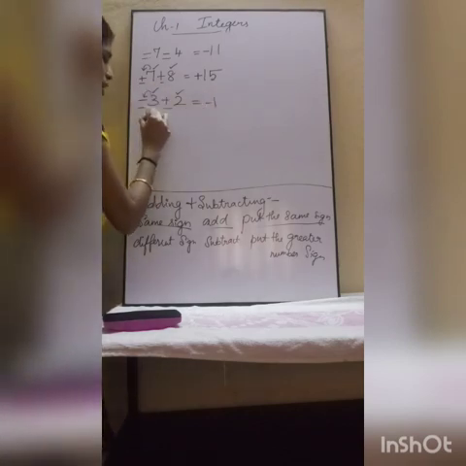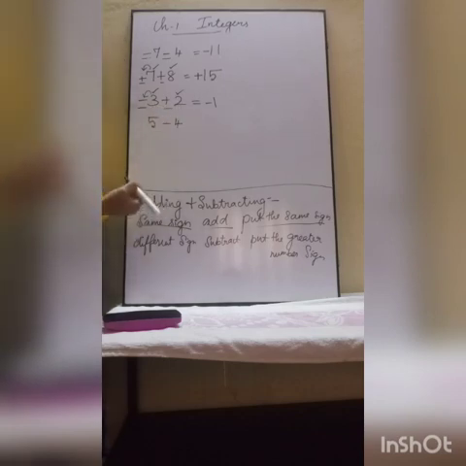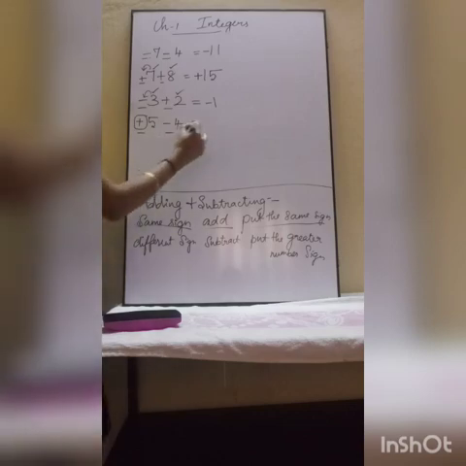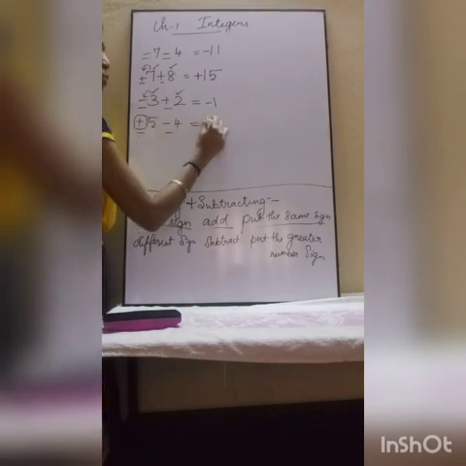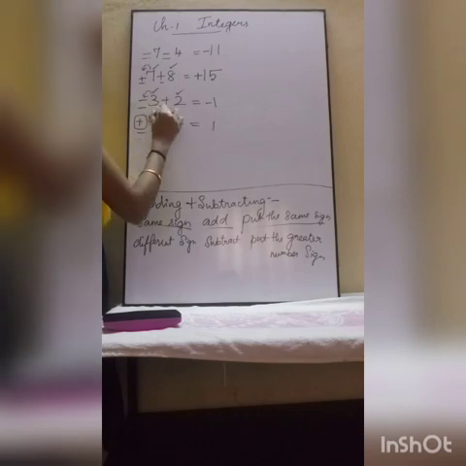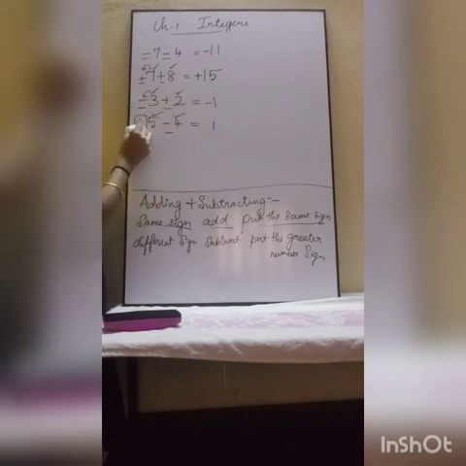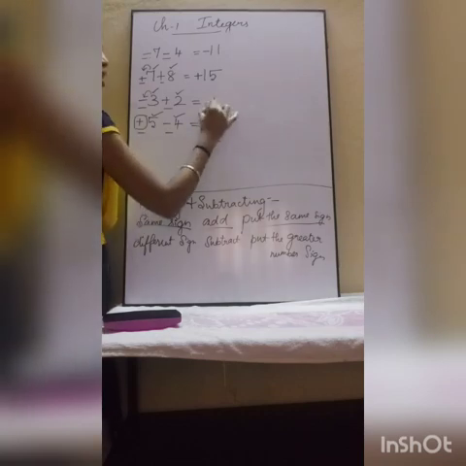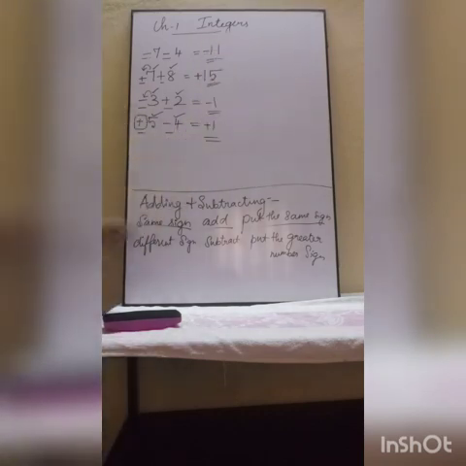Next. 5 minus 4. Okay, I already told you if no symbol is given, you can put a plus sign here. Now plus and minus are different signs, so you have to subtract it. 5 minus 4, 1. So what is the greater number, 5 or 4? 5. What is the symbol for 5? Plus. So plus 1 is your answer. Understood what the rules of addition and subtraction are? Same sign, add it, put the same sign. Different sign, subtract it and put the greater number sign.